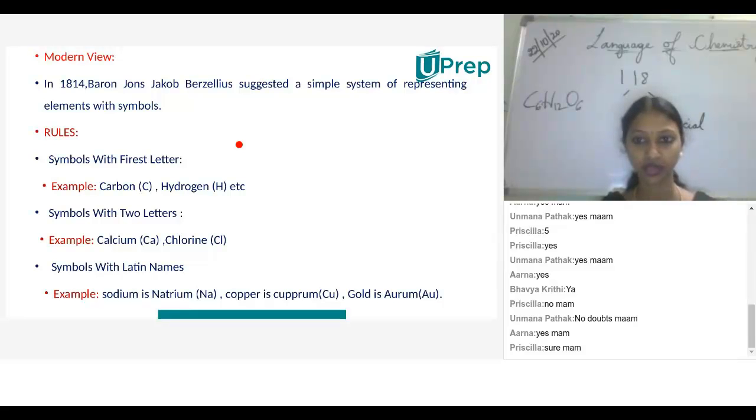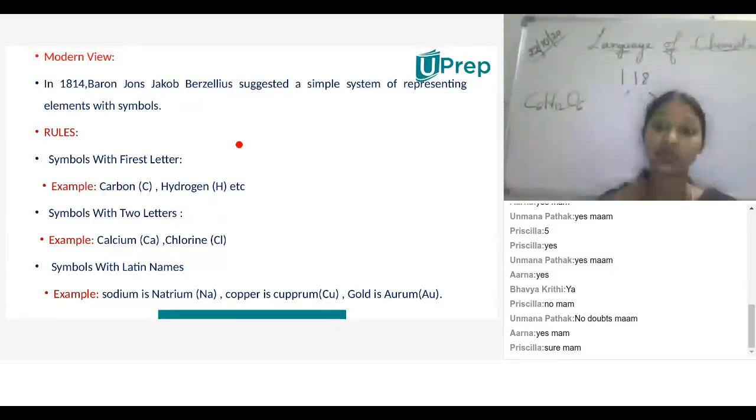Understood? So there is no need to go with diagrammatic presentations, nothing. From the names of the elements, we have drawn the symbols, so it is easy to remember the symbols. But there are many rules to understand or to write the symbols of elements. Understood? In what sense have they drawn the symbol?